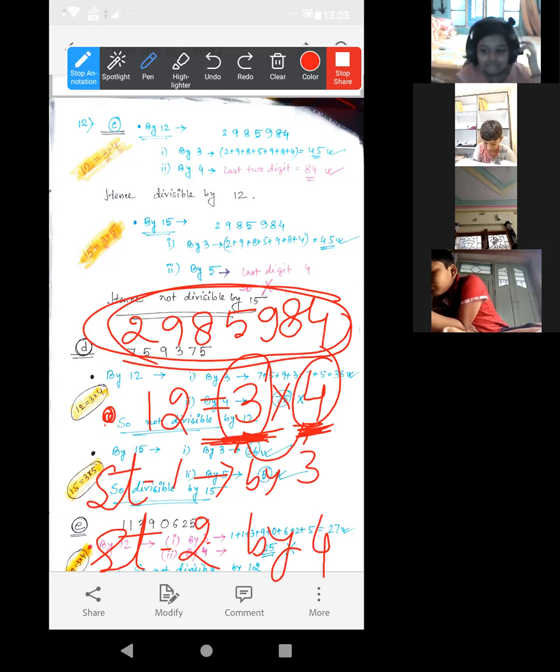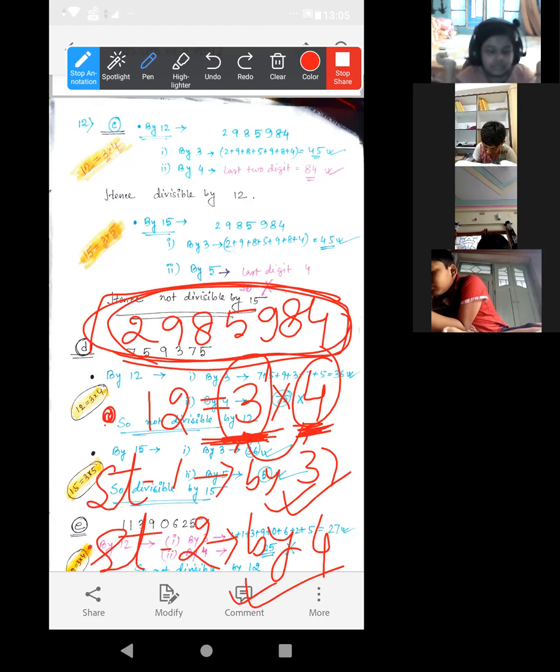Is it clear? Up to this clear or not? Yes, ma'am. Acha, if this number is divisible by 3, suppose yes, divisible by 3, done. And by 4 also yes. If this number is divisible by both the numbers 3 and 4, then only it will be divisible by 12. Now this one clear up to this? Yes, ma'am.